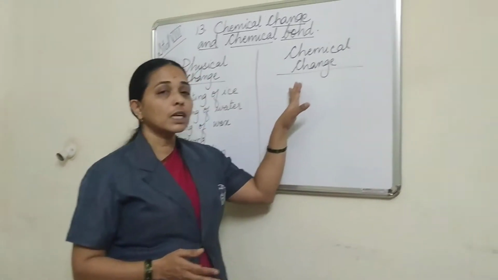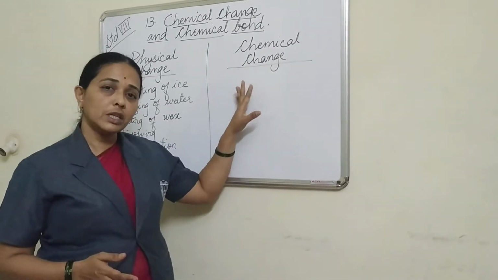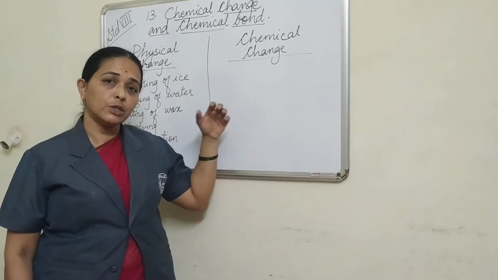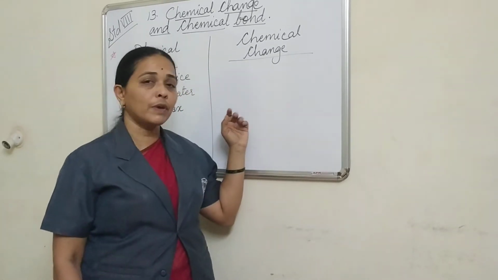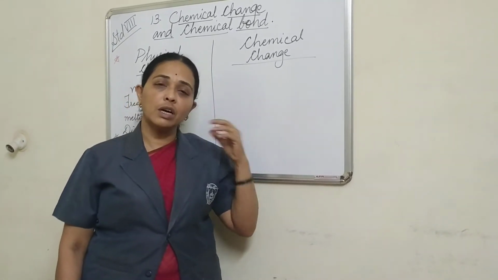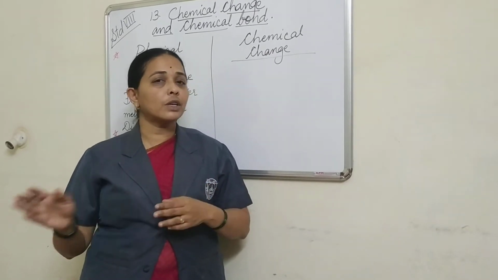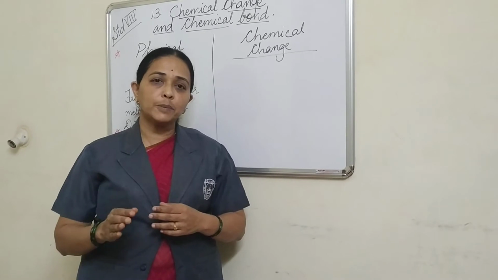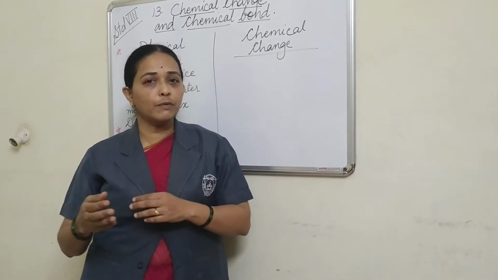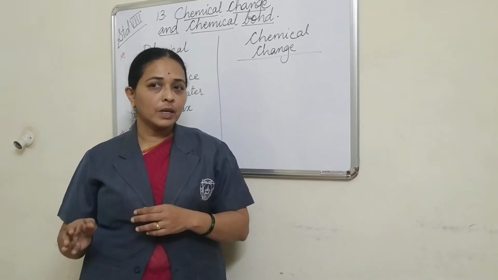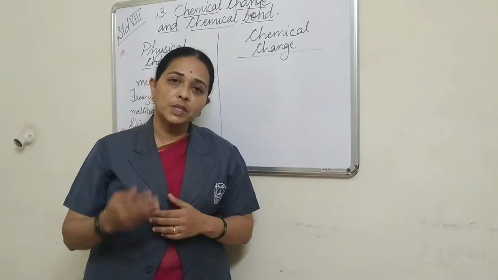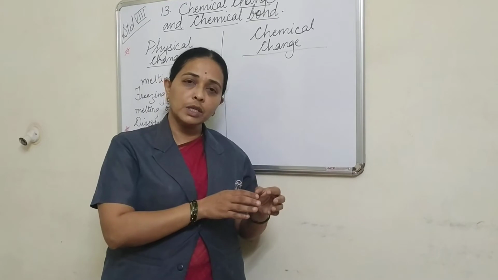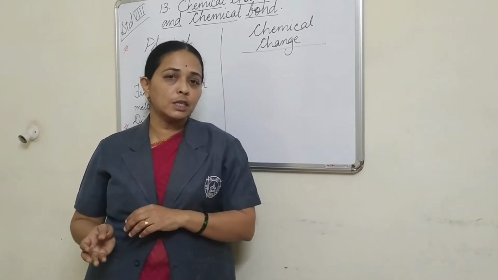Next is the chemical change. There are many examples we can give for chemical changes, and you also have to try to give this type of examples. Once the change occurs, it is not reversible. Once the substance has changed, the substance remains different. That means a new substance is formed due to chemical change. From the original substance, a new substance is formed.